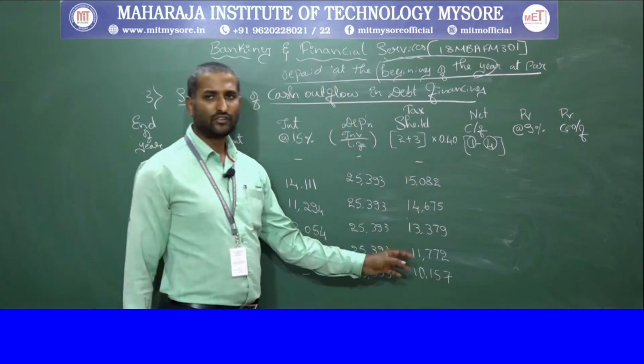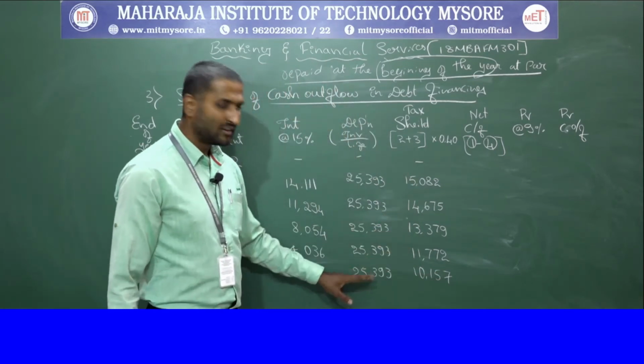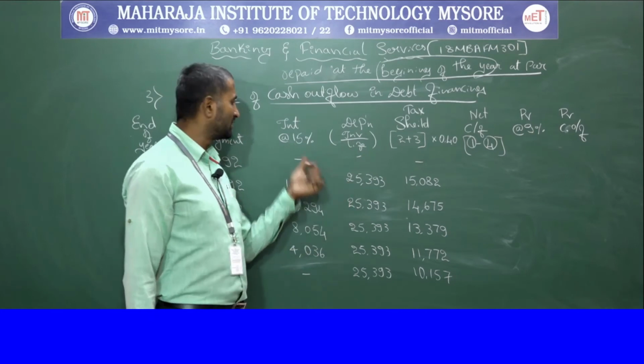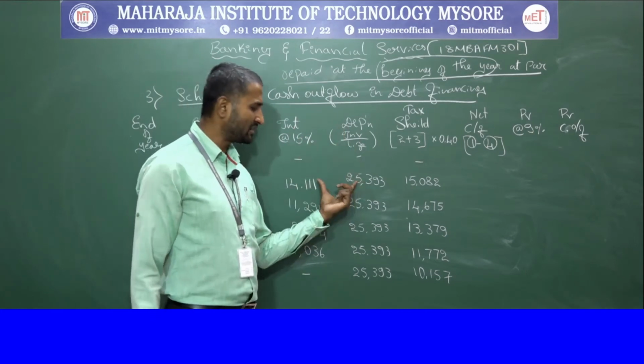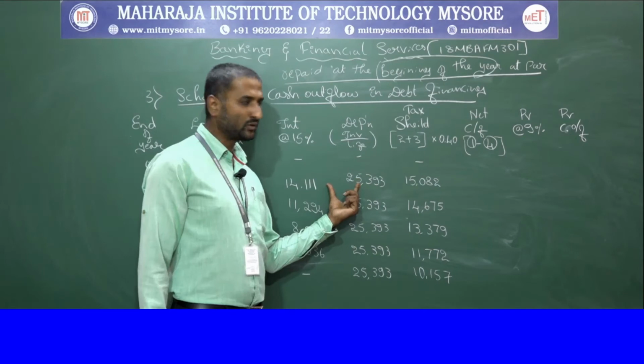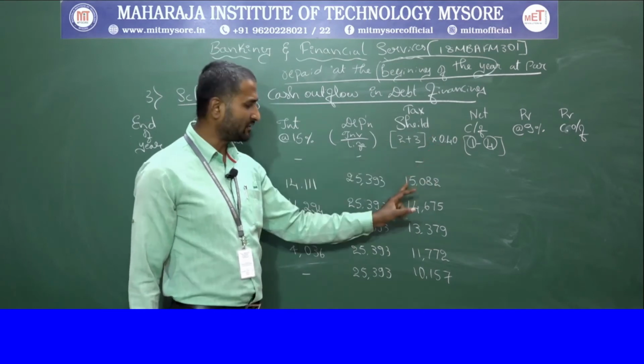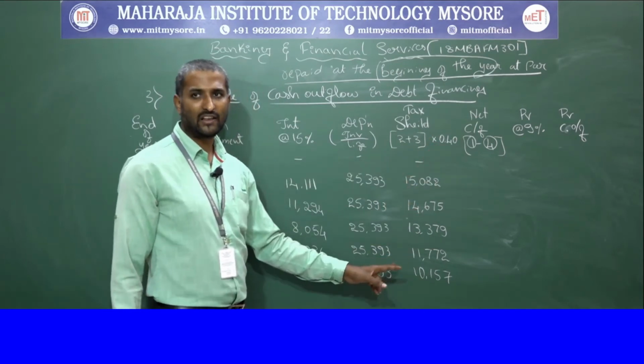You can arrive at these values by taking the total of the interest amount and depreciation amount, adding them, and multiplying by the tax rate. You will get the tax shield value.